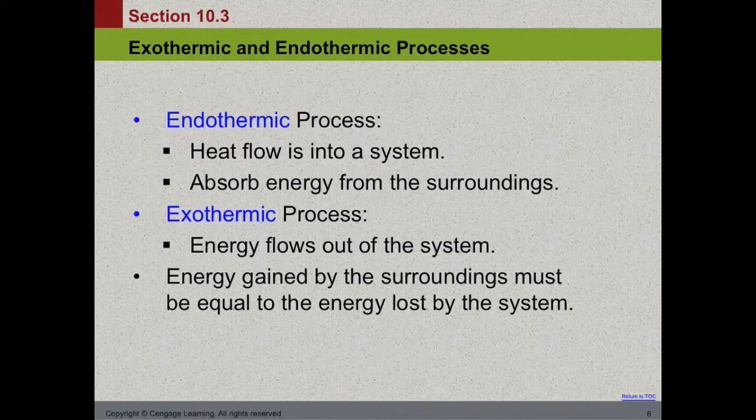In an endothermic process, heat is going to flow into our system. And where does that energy come from? It comes from the surroundings. In an exothermic process, energy is going to flow out of the system. And where does that energy flow to? It flows into the surroundings. Now, if we were to add up the system and surroundings, it's always going to equal the universe and be constant. What the system loses is what the surroundings gain.